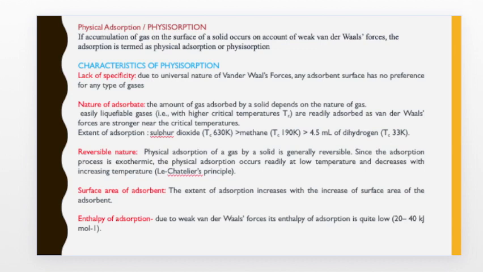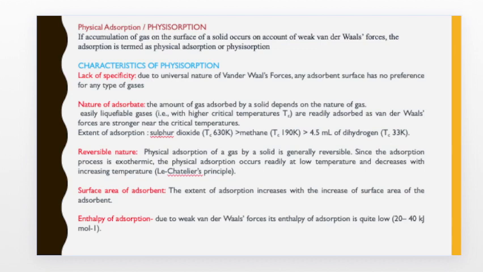For example, if we take the extent of adsorption of sulfur dioxide, methane and dihydrogen, that is H2, it is observed that SO2 will be adsorbed to a greater extent than methane, then dihydrogen, because the critical temperature of sulfur dioxide is 630 Kelvin.